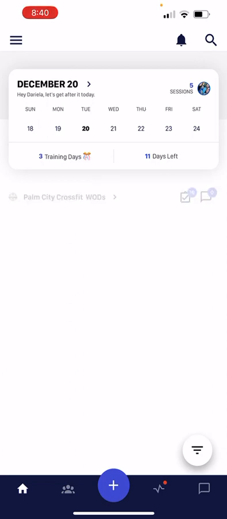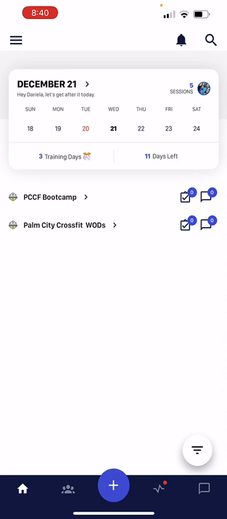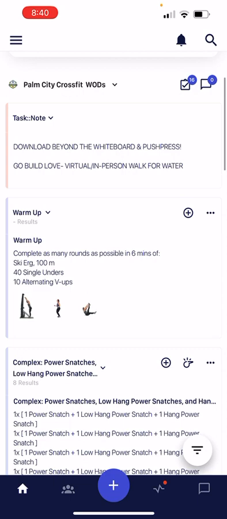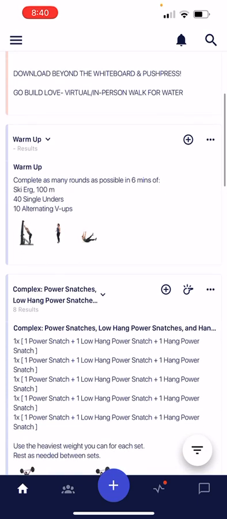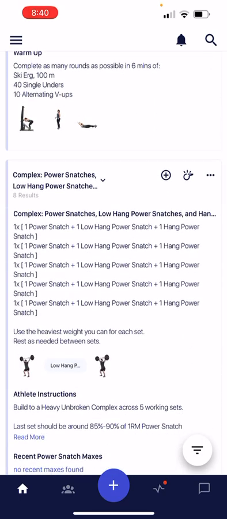If you want to look at the WODs, you open it up. There'll be two sometimes, like if I show you on Wednesday, there's boot camp and regular. But we're going to keep it on Tuesday. Open it up. You've got notes, any of the notes on the top. We'll have some announcements there. Then you've got your warm-up. Cool little things. You've got these little GIFs that show you the warm-up. Then we had our hang complex here.